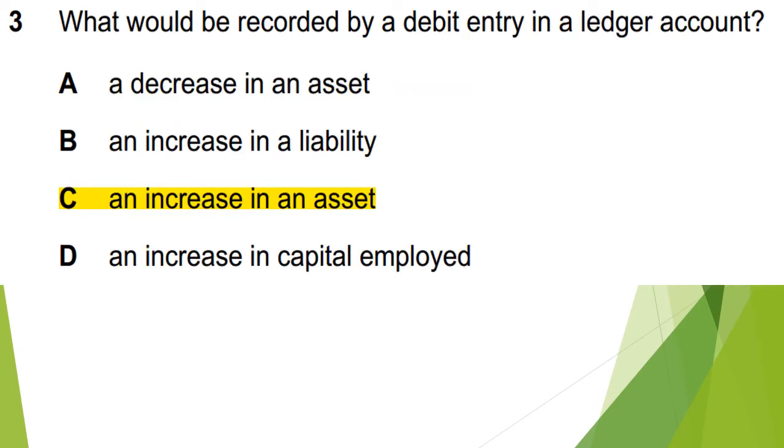Number three is, what would be recorded by a debit entry in a ledger account? Option C is correct, an increase in an asset. When an asset increases, it will be debited. Option A, a decrease in an asset, is credit. An increase in liability is credit. And option D, an increase in capital employed, will also be credit. Option C will be debited.